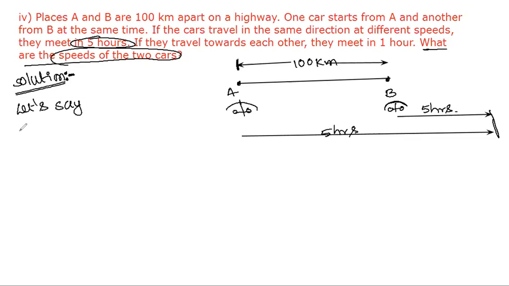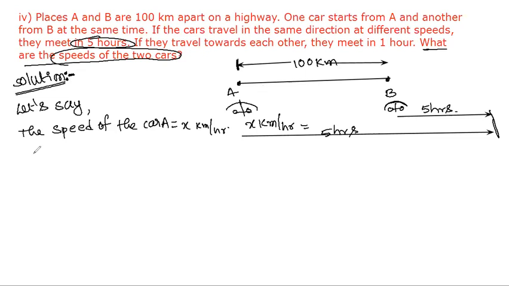The speed of car B is y kilometers per hour.